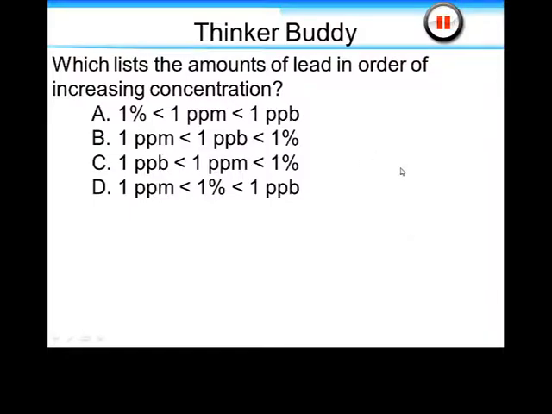Okay, hopefully you paused the video and had time to think about that. Don't be afraid of hitting that pause button. Let's look at the answer. The answer is C. We didn't specifically talk about parts per billion, but if I have 1 part in a billion parts, that's going to be smaller still than 1 part in a million parts, and 1 part in a million parts is going to be even less than 1 part in 100.